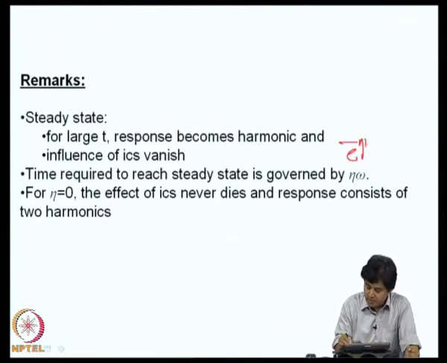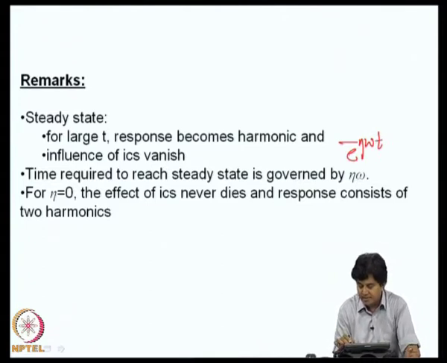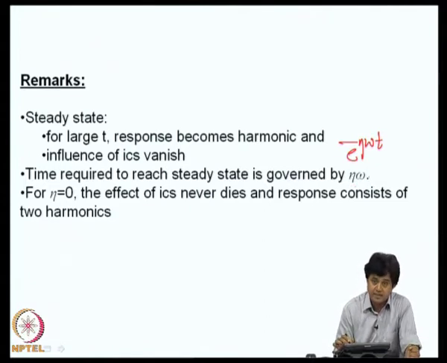There is a term e^(-ηωt). So, steady state is reached when this term becomes 0. The rate at which this goes to 0 depends on the value of ηω. The larger the value of ηω, the sooner the steady state. If η is 0, the system will never reach steady state.